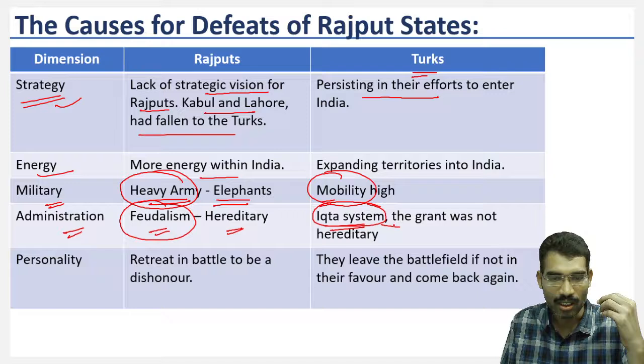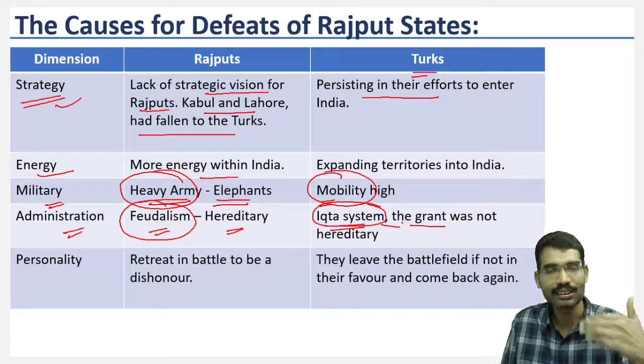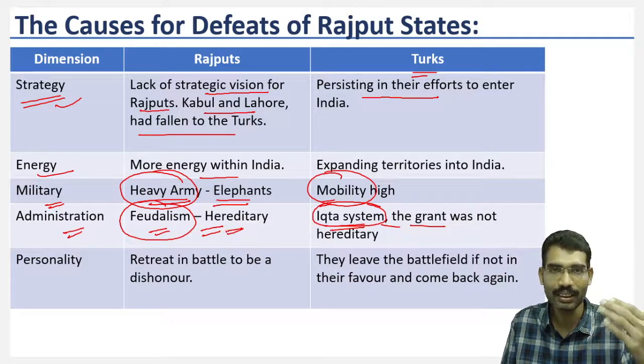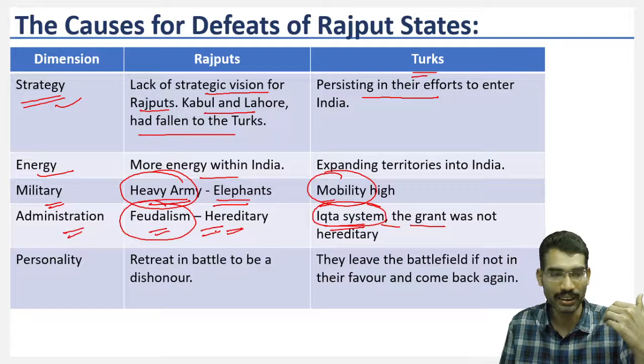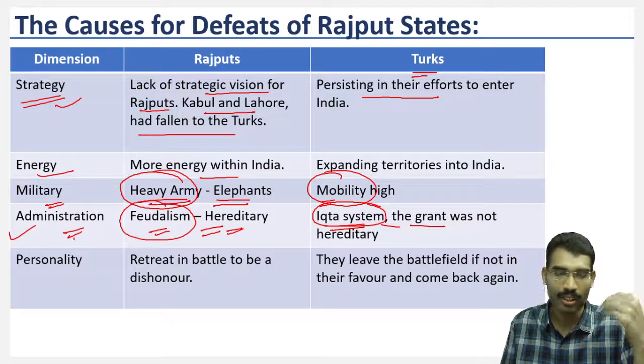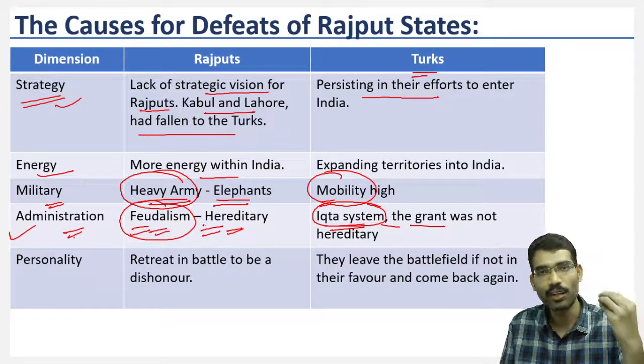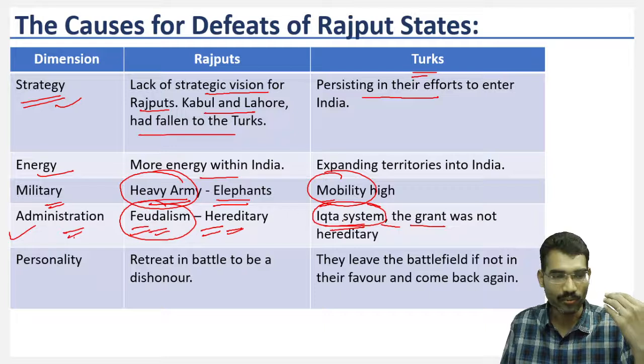If the performance of the Iqtadar was not good, then he takes the land back and can assign the land to some other Iqtadar. So this has increased the efficiency. Here, due to the hereditary nature, it increased the laxity in the administrators. This is another reason. When it comes to the need of the time, these feudal lords could not supply quality material and quality men, whereas the Ikta system promoted quality men and material, so they could use it in warfare.